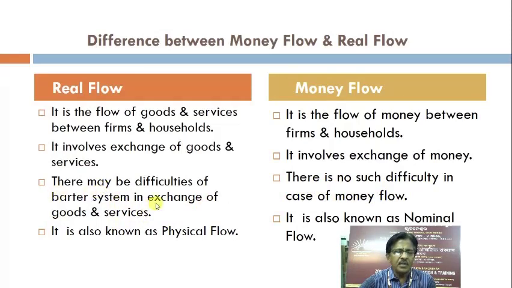In the barter system, goods are exchanged against goods, and there is no involvement of money. Real flow is known as physical flow and money flow is known as nominal flow.